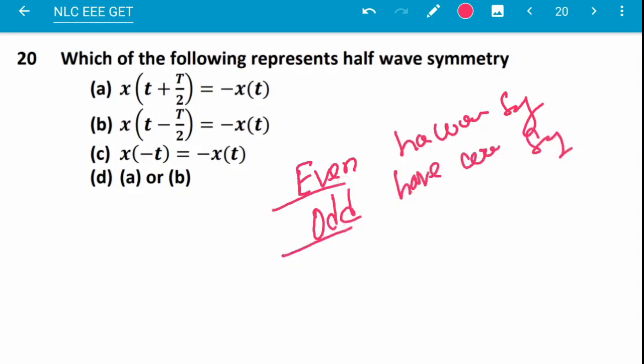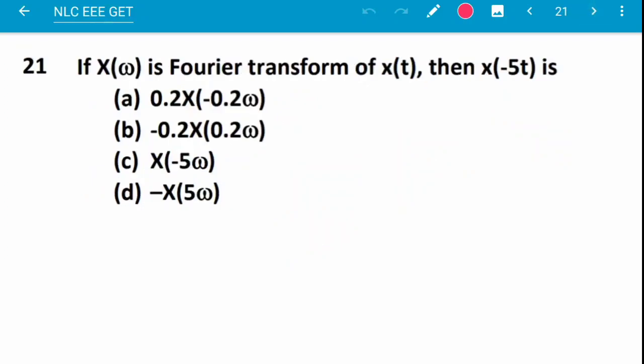Both are present. So both are the answer. Both are the answer, so option D is the correct answer. Next question, X of omega is the Fourier transform of x of t.